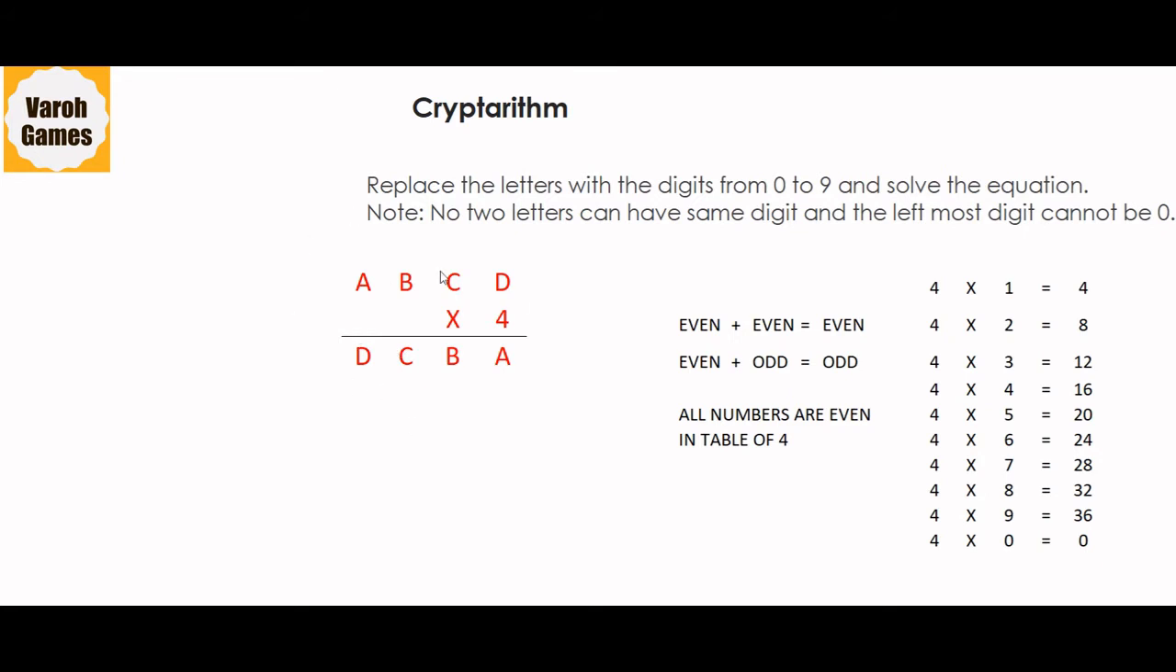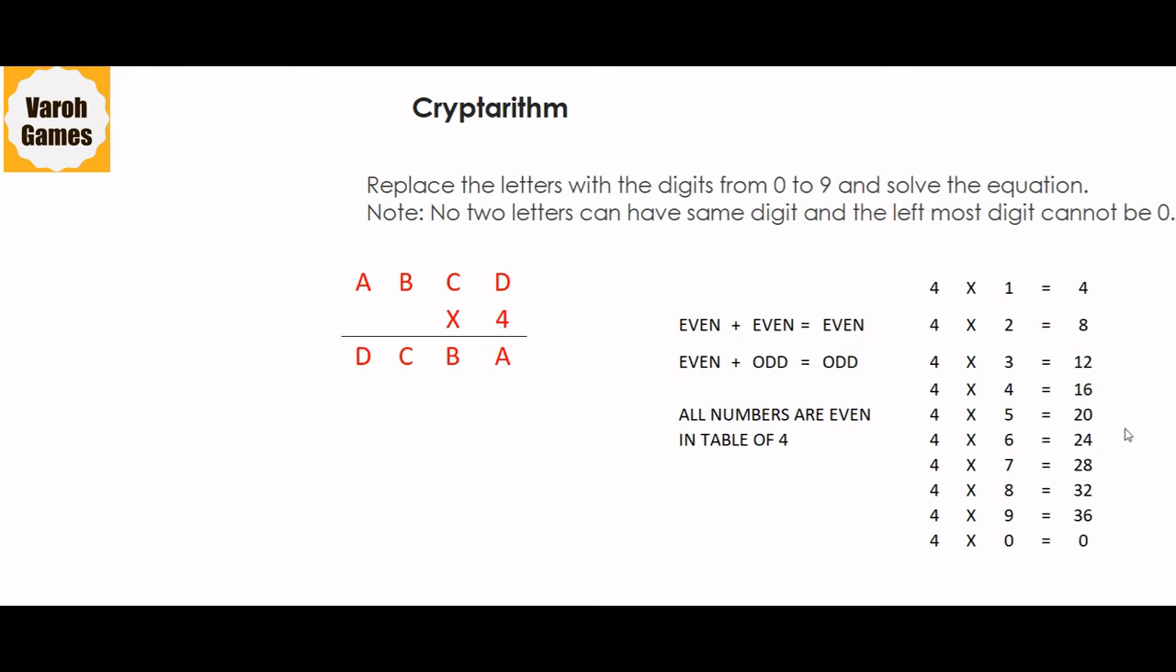Now let's move to our question. ABCD into 4 is giving us a result DCBA. Now as I told, any number when multiplied with 4 will end up being an even number. It means A has to be an even number. So we have to replace this part with a number which is even from 0 to 9. Also, we are seeing that A into 4 is equal to D. And we already know that these are all single digit numbers. It means A has to be such a number which when multiplied with 4 will still remain single digit.